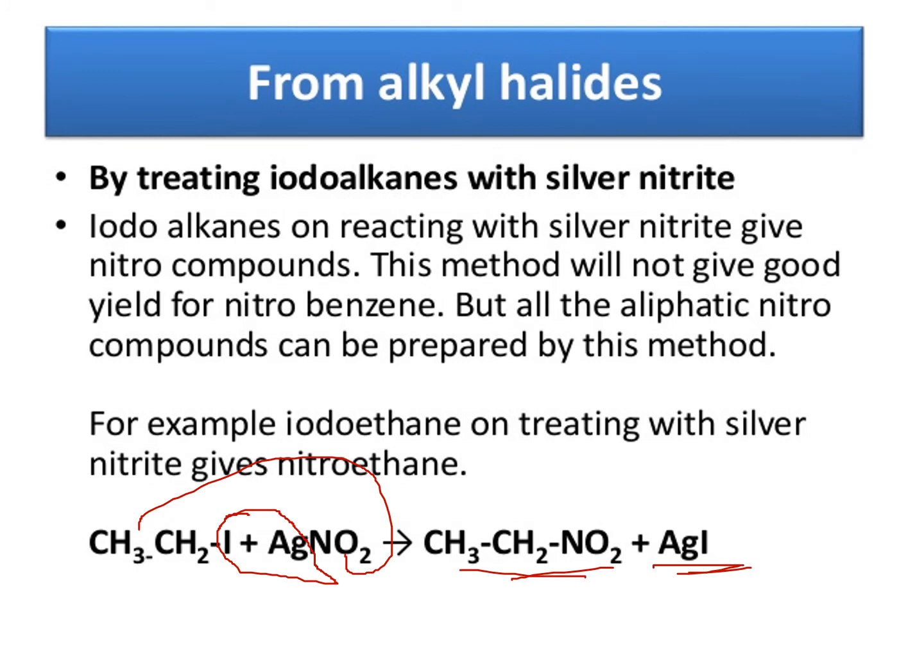This method will not give a good yield for nitrobenzene. The previous method is best for aromatic nitro compounds, but this method is best for aliphatic nitro compounds. Did you observe? From the first method, we prepare aromatic nitro compounds in more yield. From this method, aliphatic nitro compounds in more yield. This is the difference, vice versa. Next.